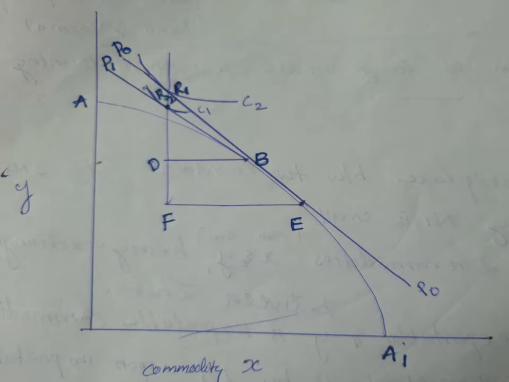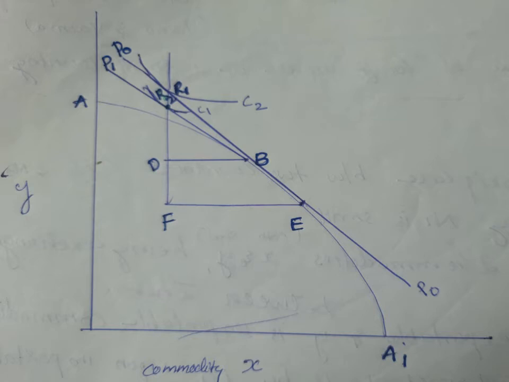Nation 1 exports commodity X and imports commodity Y. At point E, nation 1 exports FE of X and imports R1F of commodity Y. This is the free trade situation.